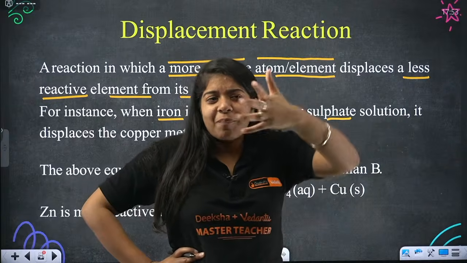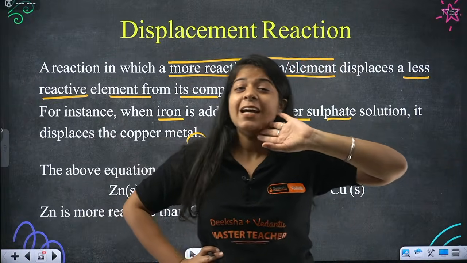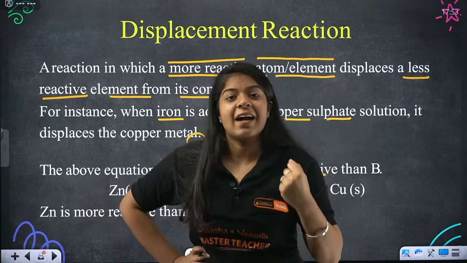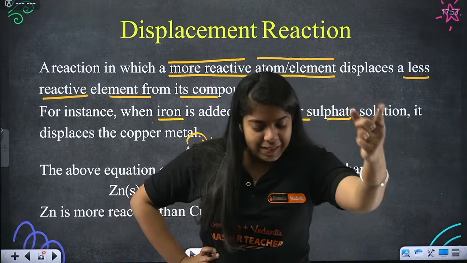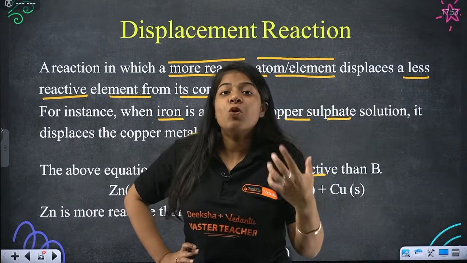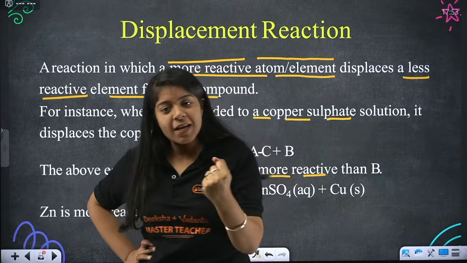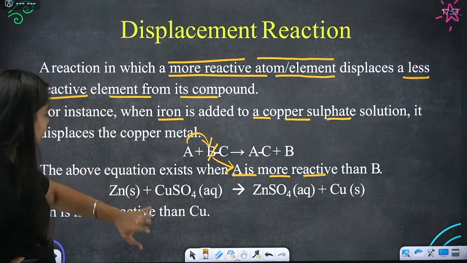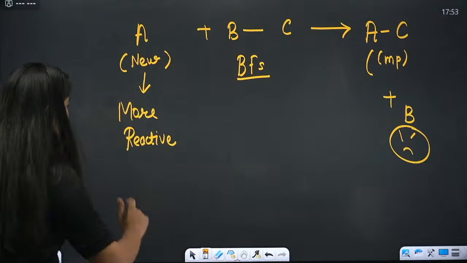He doesn't give bhav to a third person, right? So that means your bond is strong, that person is less reactive, and your bond is more reactive, more strong. So then it won't break.